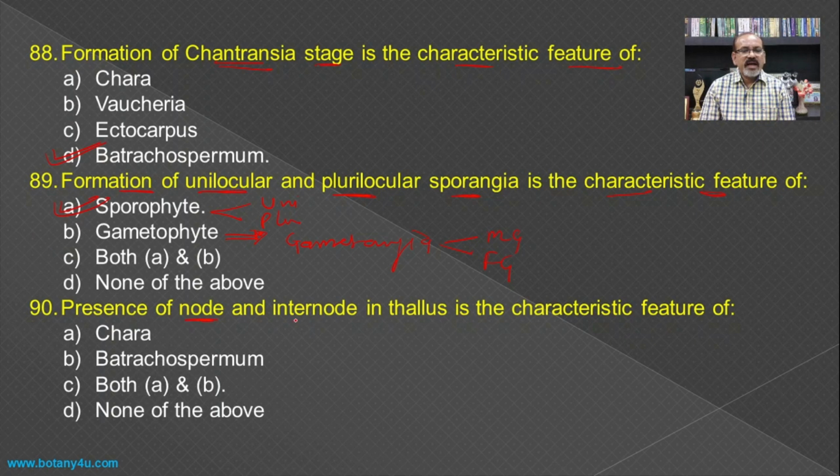Then presence of node and internode in the thallus is the characteristic feature of, if you see Chara, in Chara there is a central axis, and on the central axis there are the node and the internode, and development of branches of limited growth and branches of unlimited growth. Again in Batrachospermum there is the presence of node and internode in the axis, and the branches of limited growth and unlimited growth are developed from the nodal region. Hence, in Batrachospermum as well as Chara, both have node and internode, and hence both A and B become the answer for this question.